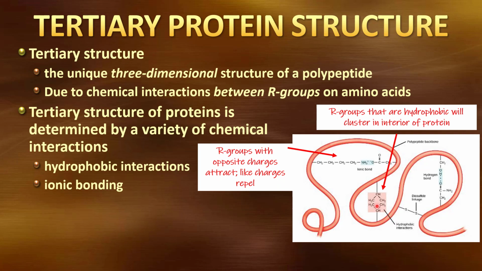We also, remember, had some R groups that were charged. We had positively charged, we had negatively charged. These can form these ionic bonds if we have opposite charges.